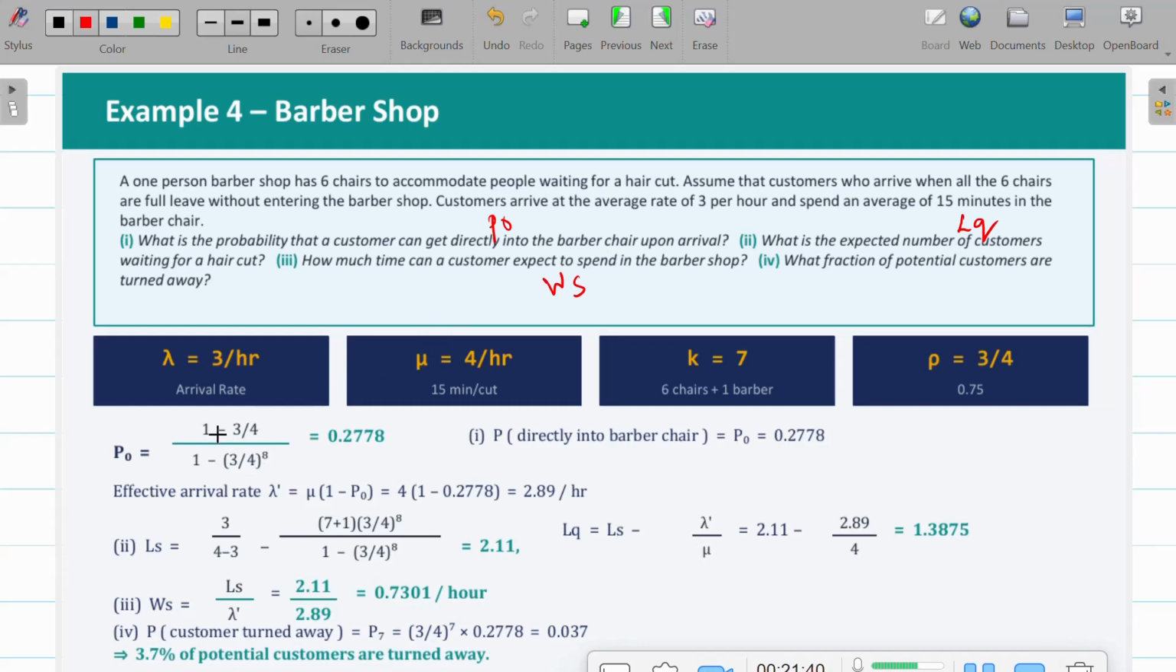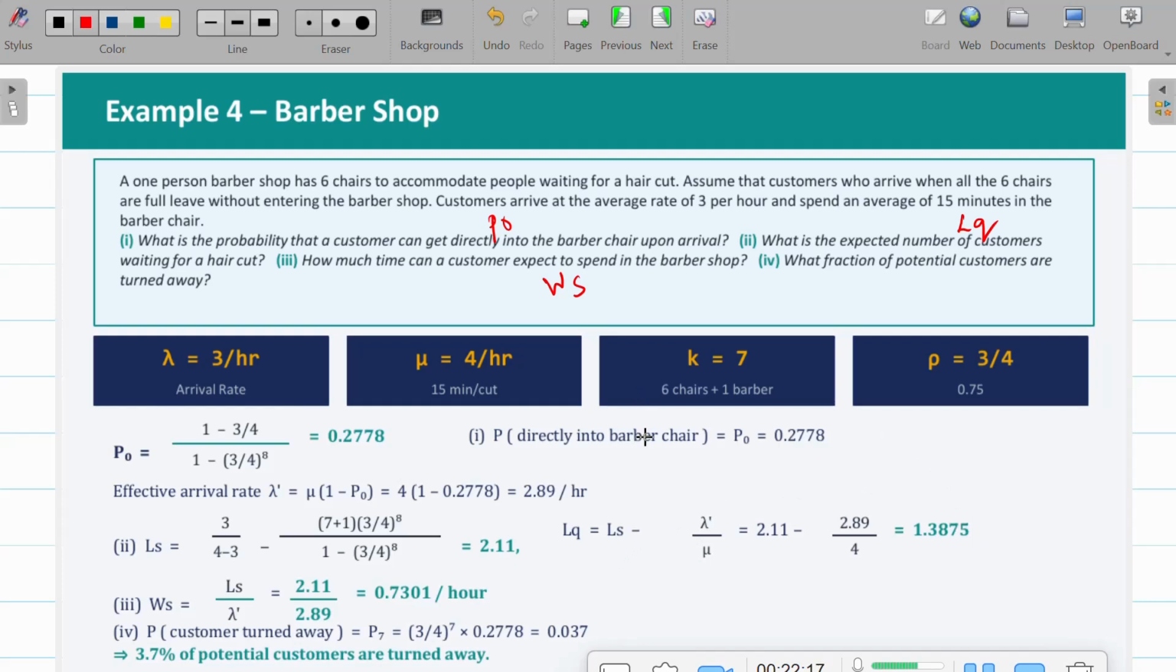So P naught is (1 minus lambda by mu) divided by (1 minus (lambda by mu) to the power k plus 1). P naught is calculated, which is actually the customers coming to the shop and getting serviced directly. And the effective arrival rate lambda dash is mu into (1 minus P naught), which will be used for calculating Ws and everything. Ls we calculate using the formula, and we are supposed to find only the customers in the queue, which is Ls minus lambda dash by mu. So the expected number of customers waiting for the haircut is 1.3875.